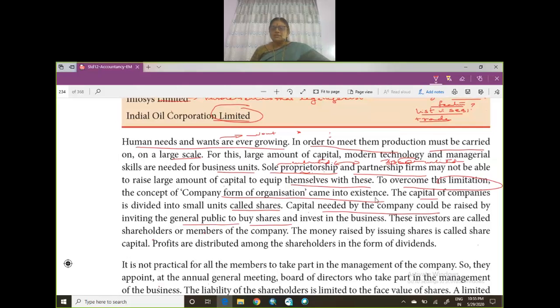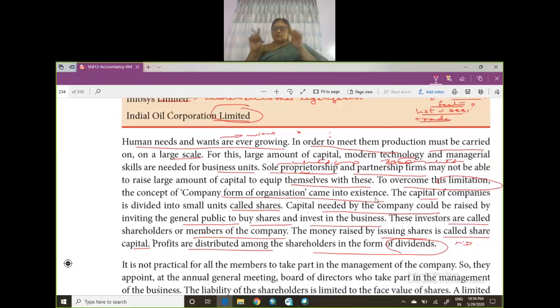These investors are called shareholders or members of the company. The money raised by the company by issuing shares is called share capital. The profits are distributed among the shareholders in the form of dividends. Now, supposing you have 10 lakhs in your hand and you go and invest the money in the bank. They'll give you a fixed deposit slip.